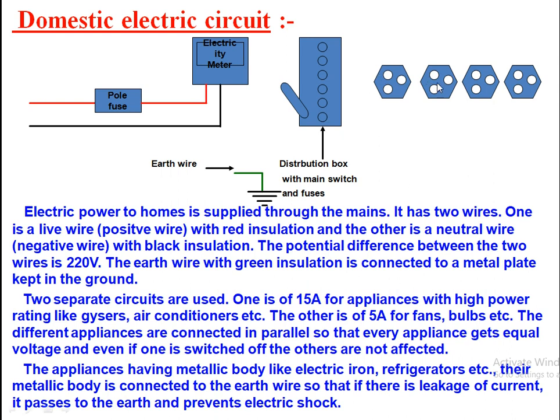Suppose these are the plugs in our home, three plugs. There are three holes here. There are mainly two kinds of wires connected across this plug. The first wire is the live wire, which is shown by this red color.